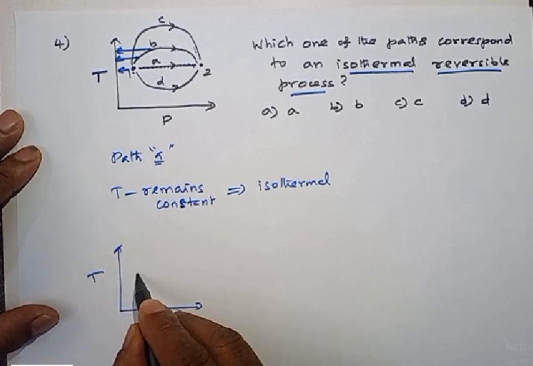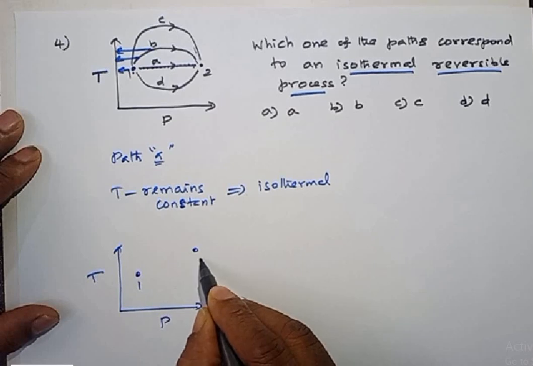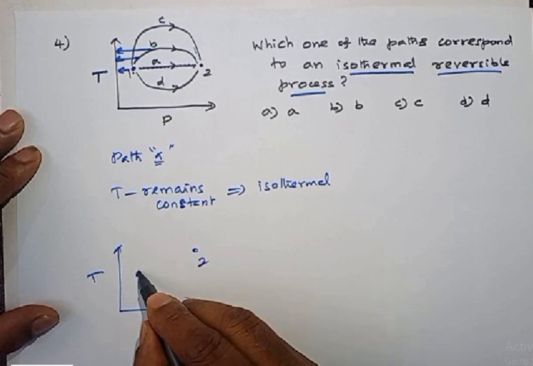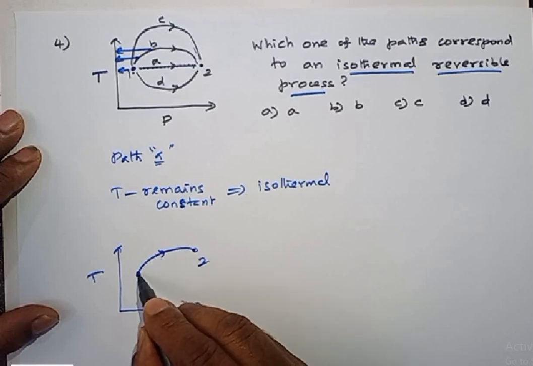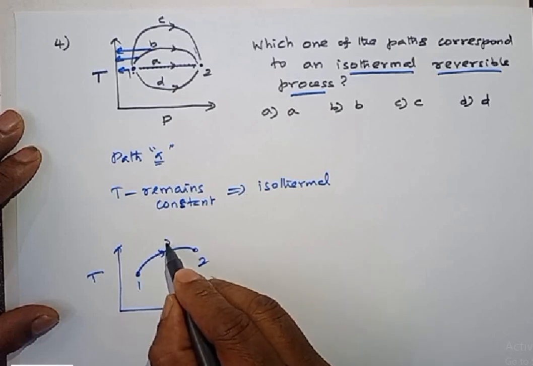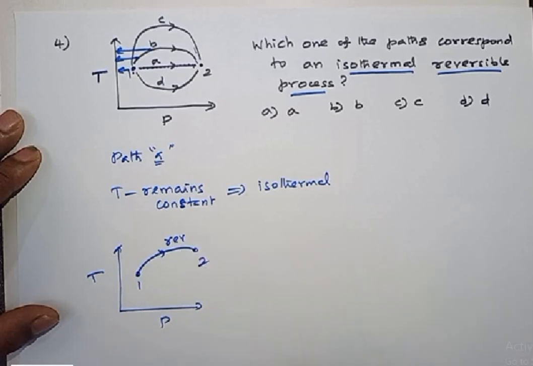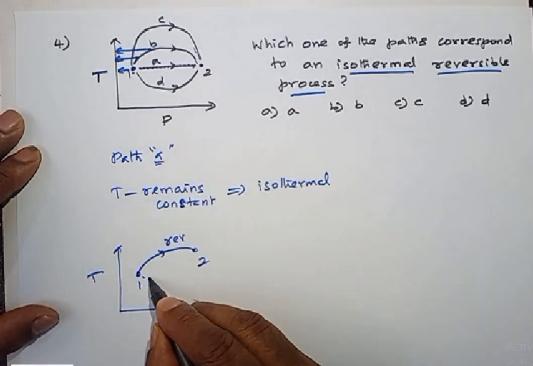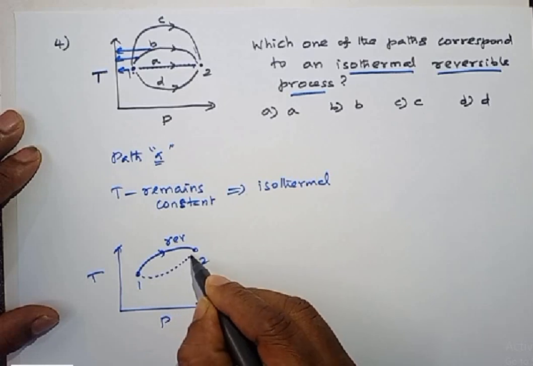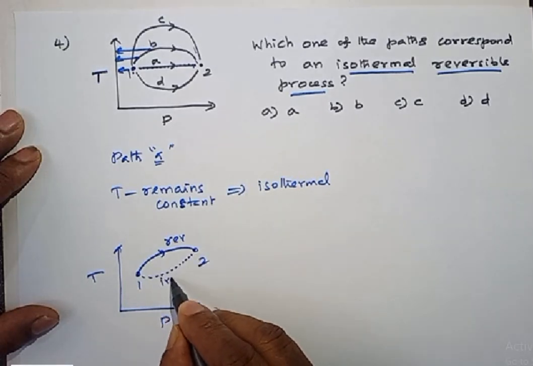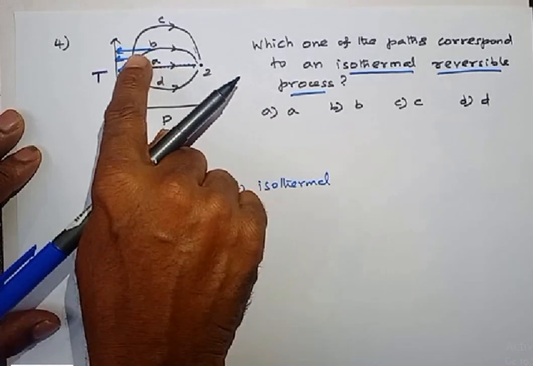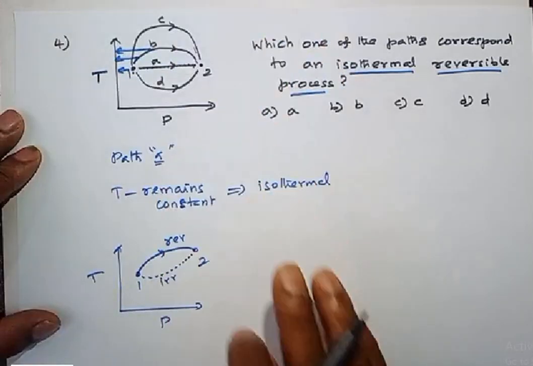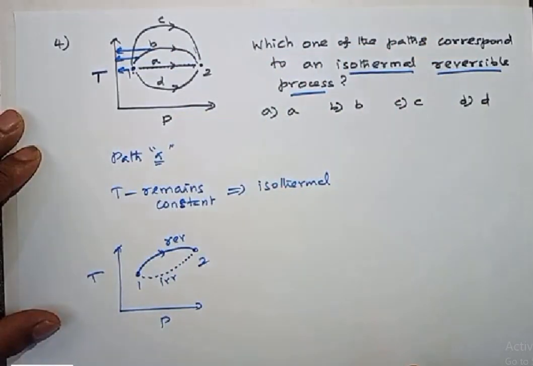If a path is given as a solid line, it is a reversible path. It's a reversible process. For an irreversible process, the standard method of representation is dotted lines. If we put dotted lines, that indicates an irreversible process. So here all paths are given in solid line, so all the paths are reversible as per standard convention.